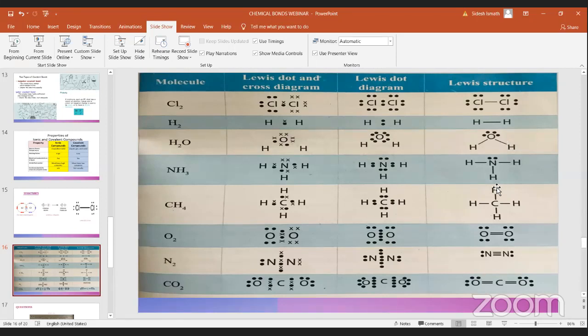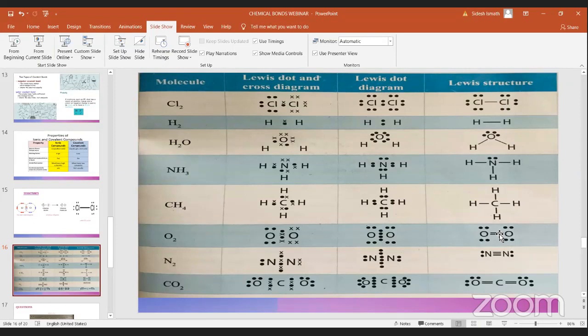Likewise, they have drawn CH4, oxygen and nitrogen. Here you can see for oxygen they have put 2 lines. Should we know how to draw the structures? Yes, you should know, because they will ask questions from that. They will give the name of the compound, and they will ask you to draw it.